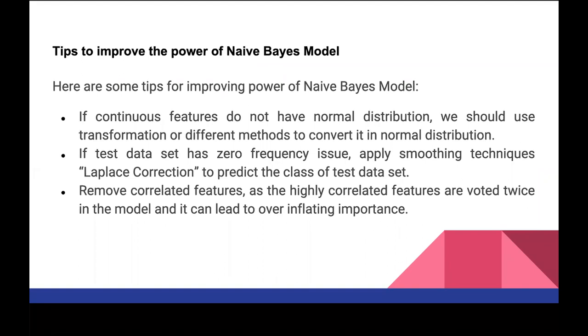Basically you can apply Laplace correction. Also, if you have correlated features, as naive Bayes is not so good with them, it's a good idea to remove one among those correlated features before applying naive Bayes. These are the steps you can remember whenever you're applying the naive Bayes algorithm.